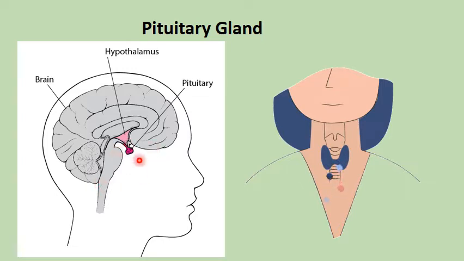So this pituitary gland produces a hormone that controls another gland, which is what? Which is the thyroid gland. So a hormone from the pituitary called TSH is going to be released. It's going to control this gland that we have over here, which is the thyroid gland.